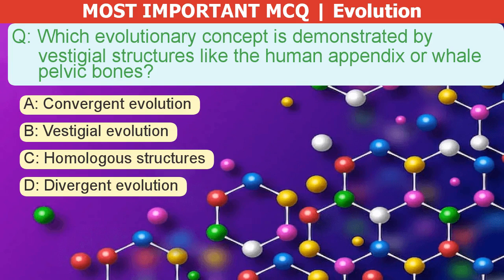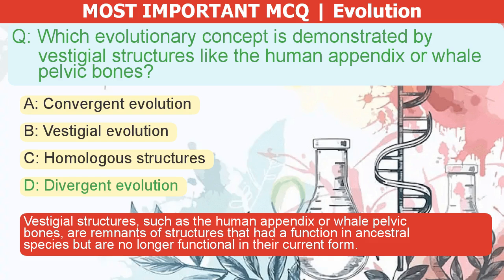Which evolutionary concept is demonstrated by vestigial structures like the human appendix or whale pelvic bones? A. Convergent evolution. B. Vestigial evolution. C. Homologous structures. D. Divergent evolution. The correct answer is D. Vestigial structures, such as the human appendix or whale pelvic bones, are remnants of structures that had a function in ancestral species but are no longer functional in their current form.